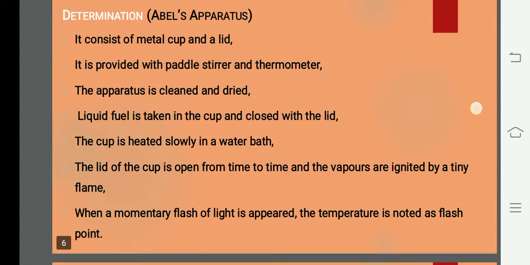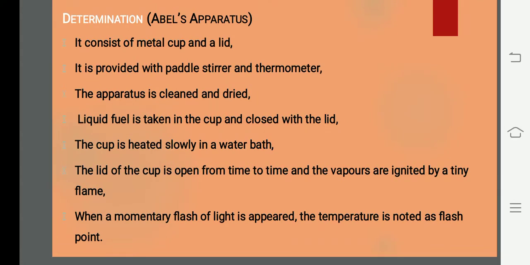So how to determine is, first what you have to do here is this method we use an apparatus called as Abel's apparatus. I'll repeat that. In this method for determining this flash point, the apparatus we call it as Abel's apparatus. What I mean by this Abel apparatus, it will be having a metal cup with a lid.